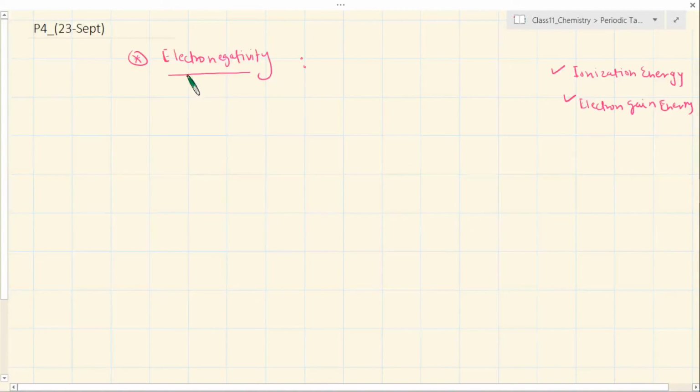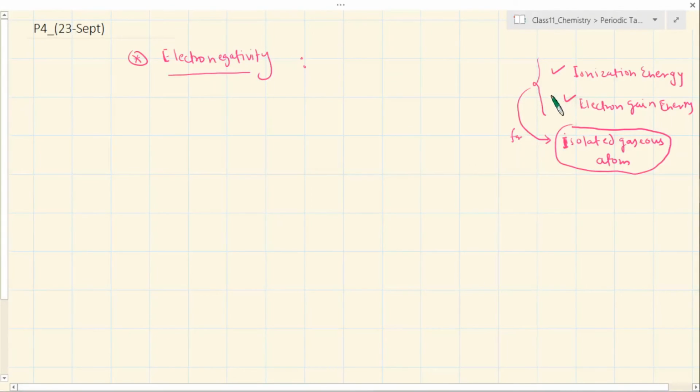The third thing I'm talking about is electronegativity. Let me make a distinction. This should not be considered in line of these. Why? Because do you remember by the definition itself, what kind of system we considered when we were discussing these parameters or these energies? Isolated. Okay, these were considered for an isolated gaseous atom. That means you are considering only one atom of an element. That means these are the properties associated with the element completely in an isolated form.